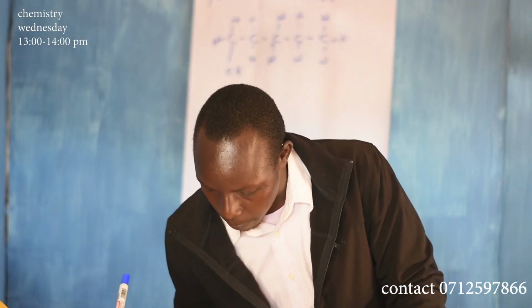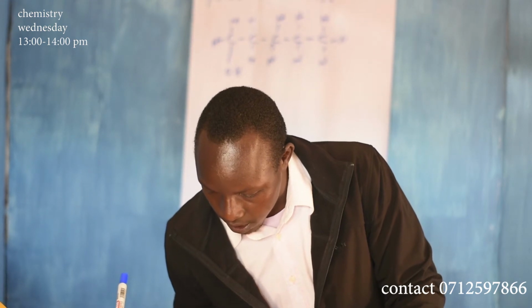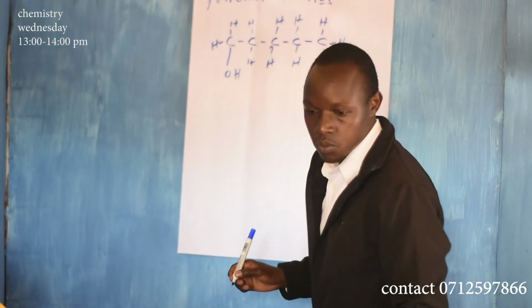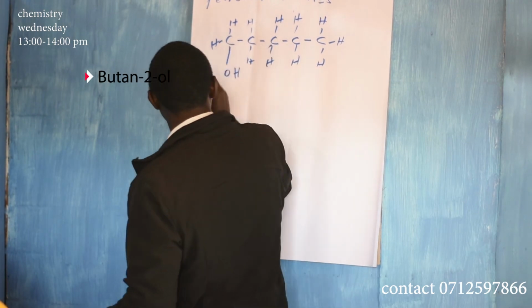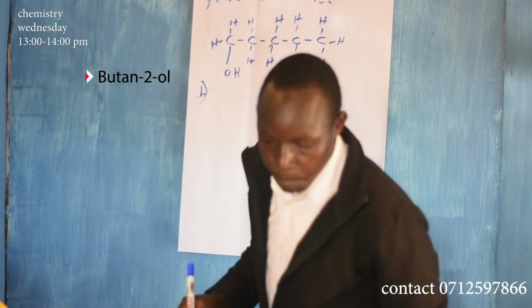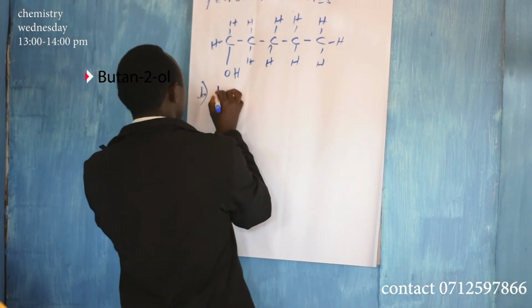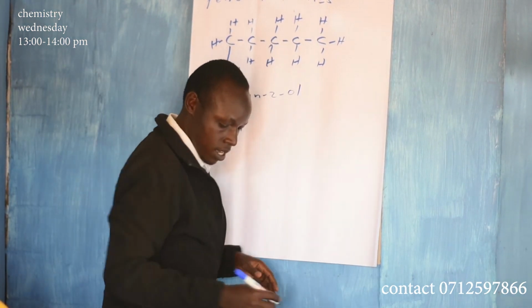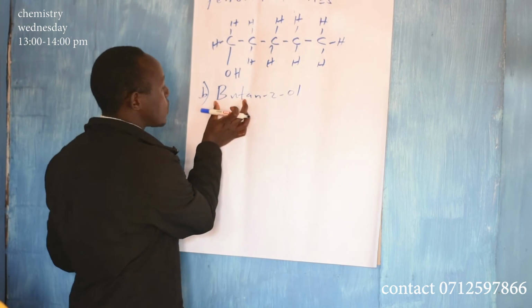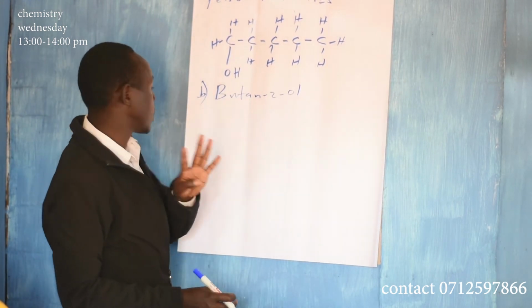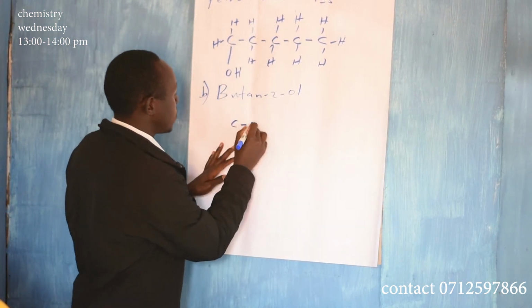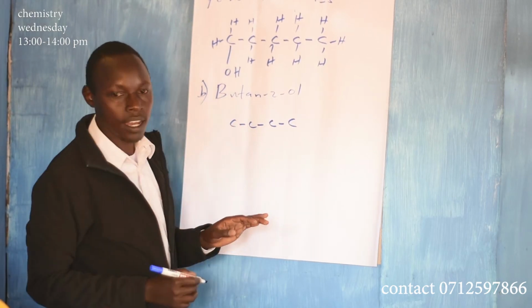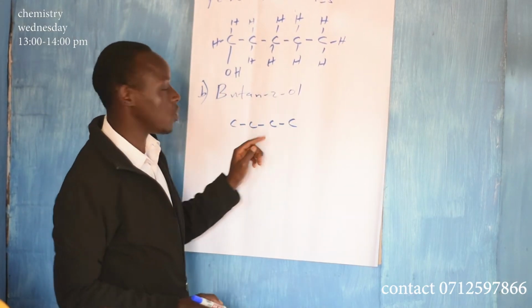Let me do number B, and then I go to E. B says butan-2-ol. We want to draw butan-2-ol. The same way, but refers to 4 carbon atoms. So but is 1, 2, 3, 4, and then OH at carbon number 2.